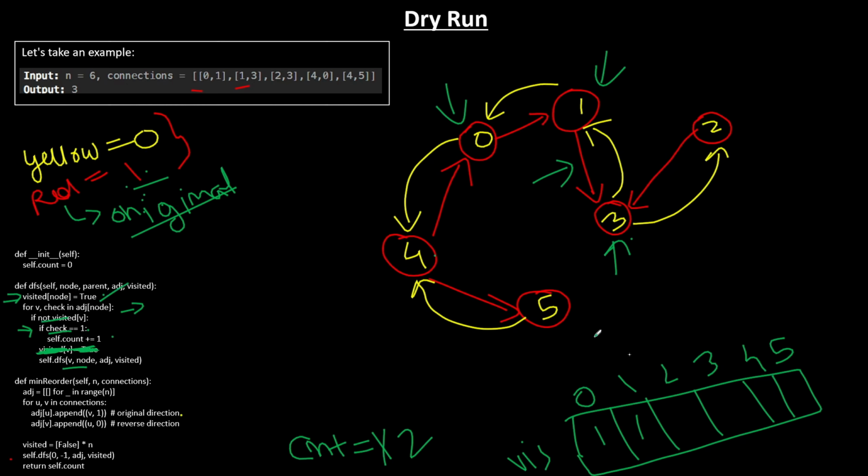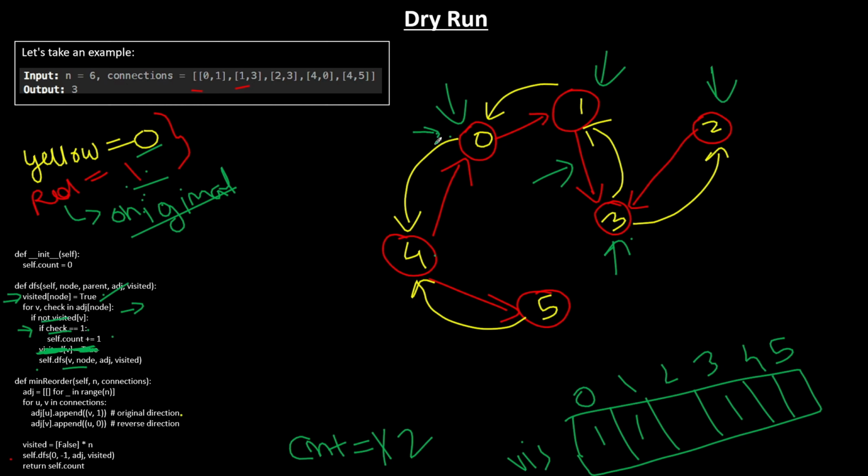Then you call the DFS again with 3 and mark 3 as visited. Again, you check the children nodes of 3. Since 1 is already visited, you go to 2. And to come to 2, you use the yellow color edge, right? Because it is pointing in a different direction. So yellow is 0. Therefore, the check equals 1 condition becomes false and nothing happens. From 2, there are no more nodes and 3 is already visited, so you roll back to 0 again.